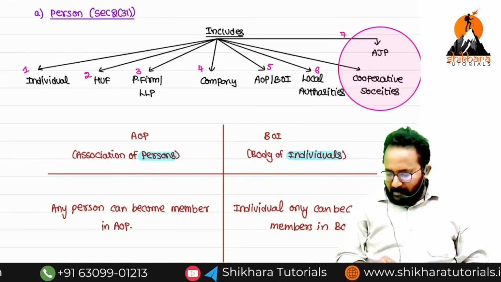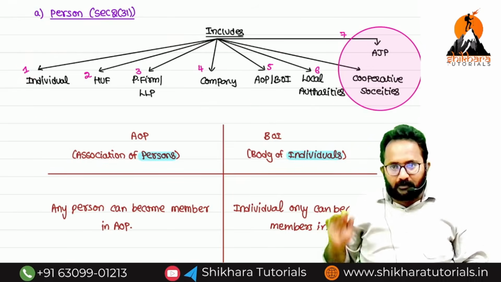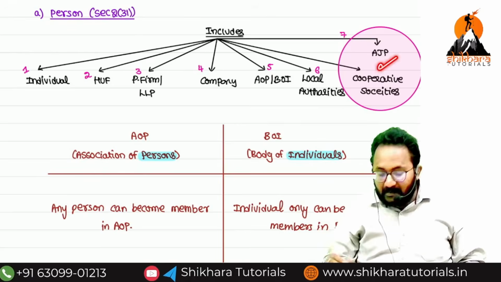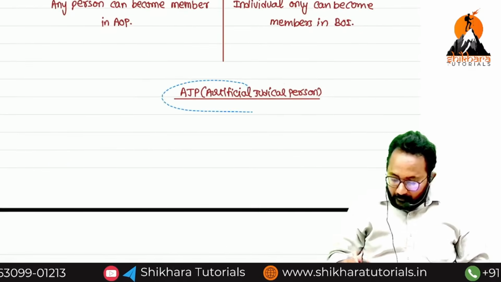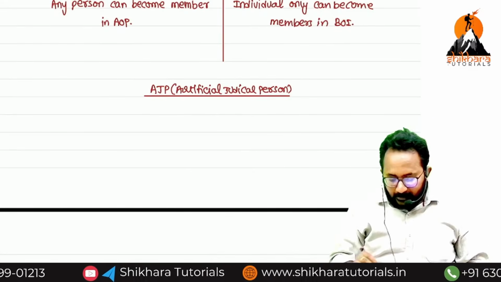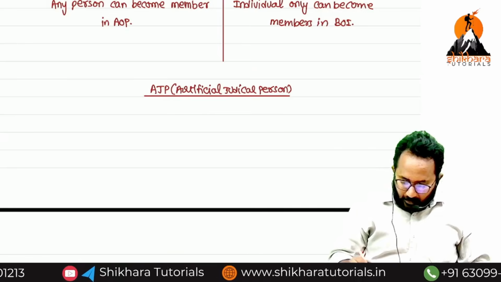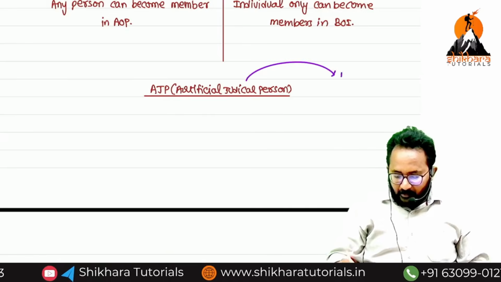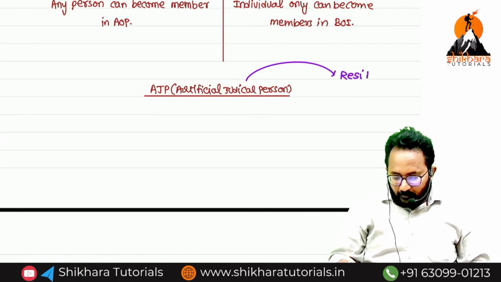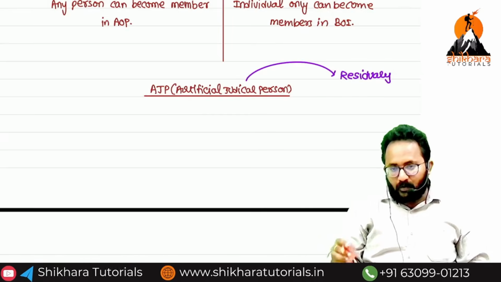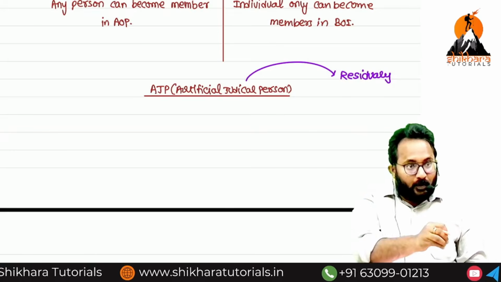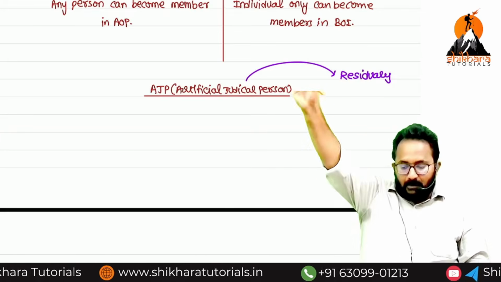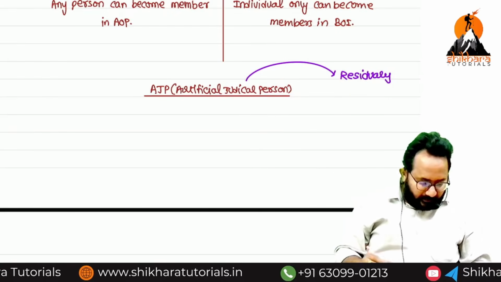Universities are there. Can you classify any autonomous university into these? No. That's why you classify it into AJP. I will give one name for the artificial judicial person: it is a residuary. Residuary means whenever you don't have any place in the other parts of the person definition, you need to classify it under artificial judicial person.